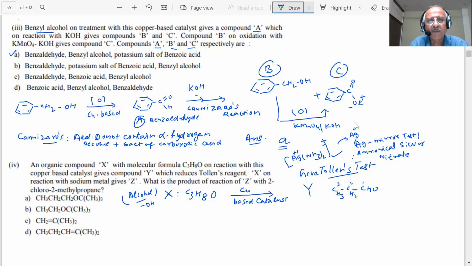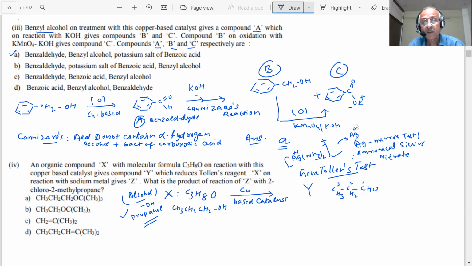Therefore, what will be the formula of X, student? It will be a primary alcohol. What alcohol will give this? CH3CH2CH2OH. It will be propanol, student. It is propanol.